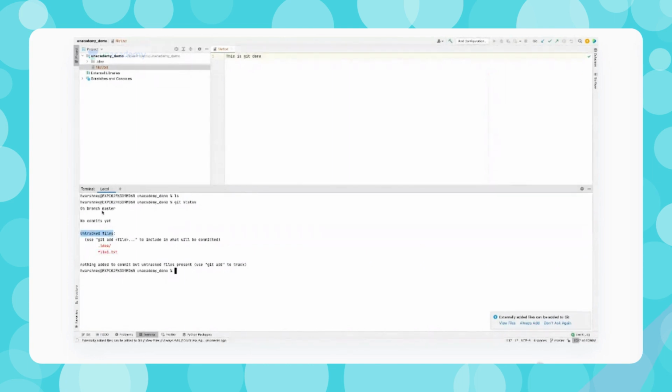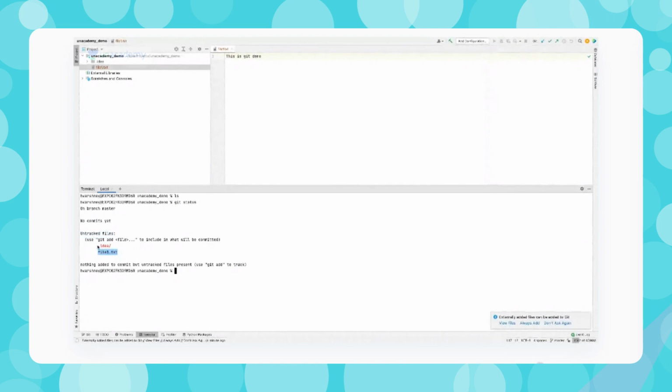As of now, in git there are two types of files. One is a tracked file and the other is an untracked file. Whenever you add any file, it will be an untracked file by default. And if you want to track it using Git, you need to add it into the Git version system.